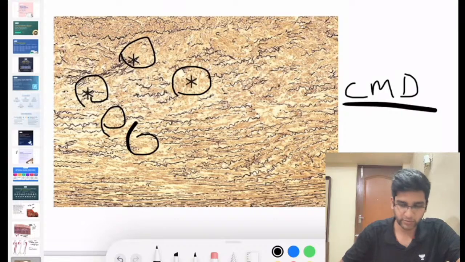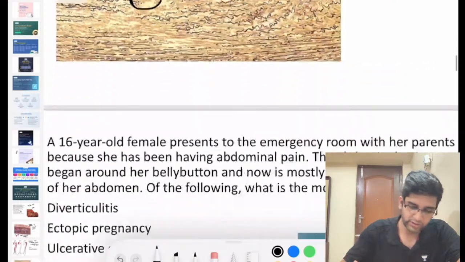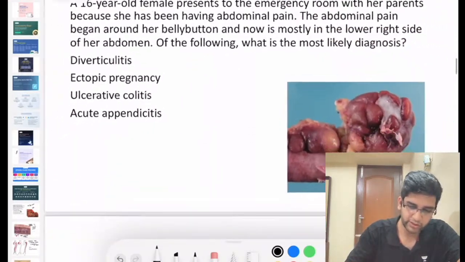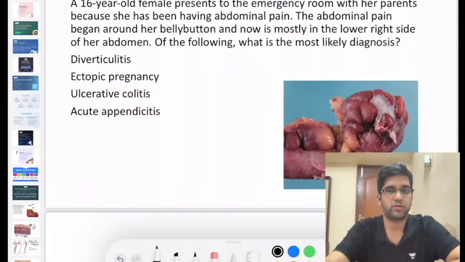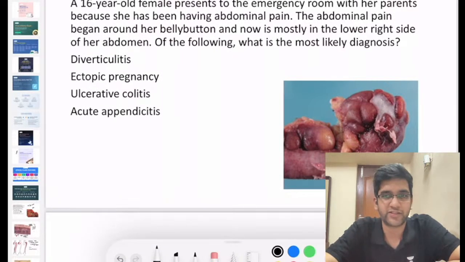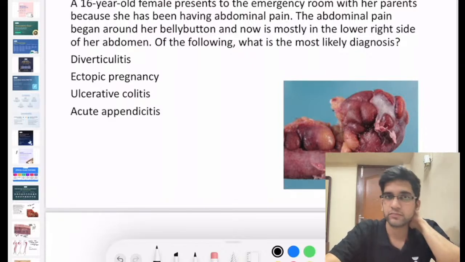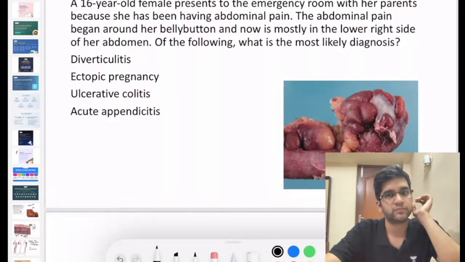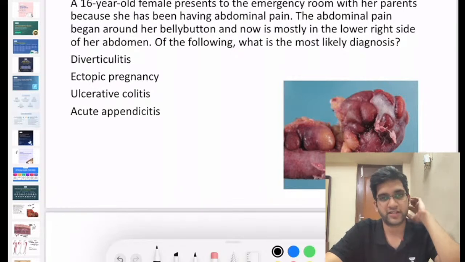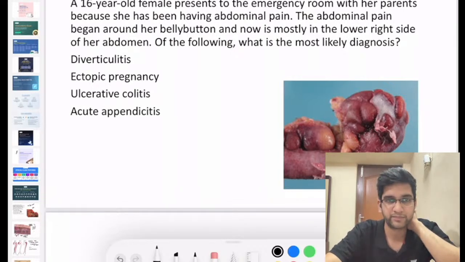Okay, let's go to the next question. Have a quick look at it and try to comment on the answer. I'll mute myself for 30 seconds. Comment on the answer. It's a very, very simple answer.